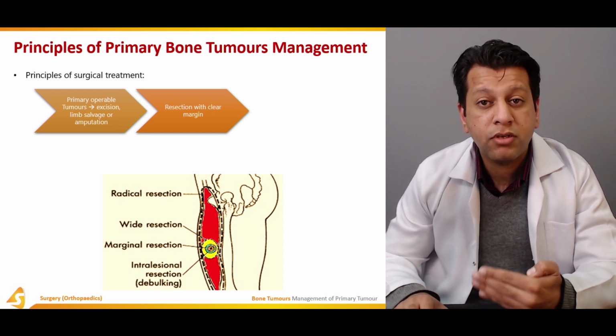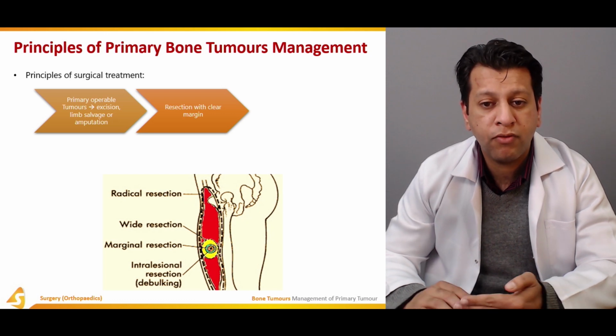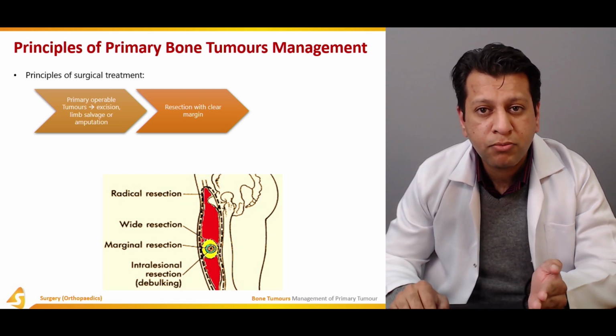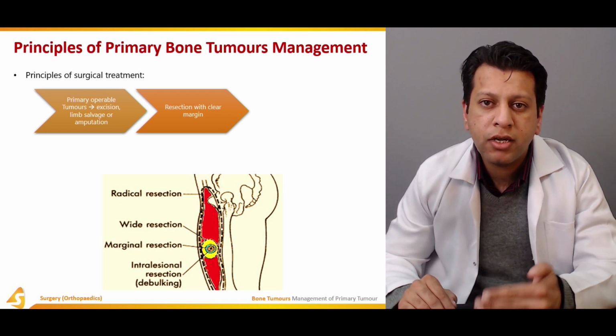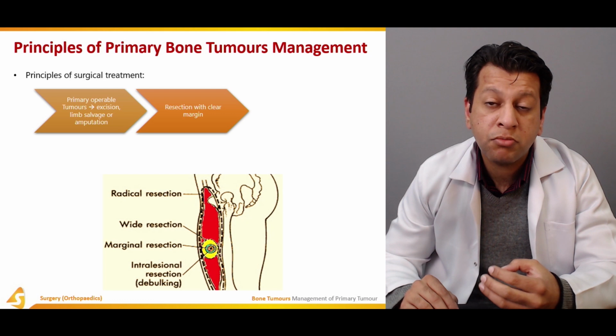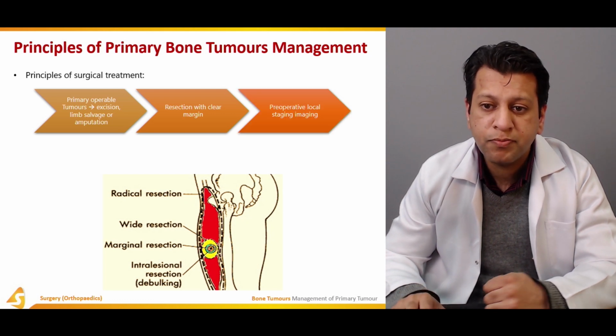So we need to resect the malignant tumor wide enough so that some degree of normal tissue gets taken out, so that the margins of the soft tissue which has been taken out are free of tumor.